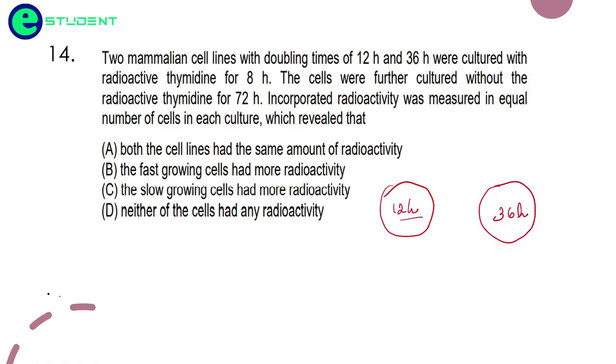This one can double faster, and this will double slowly. Both are cultured with radioactive thymidine for 8 hours.